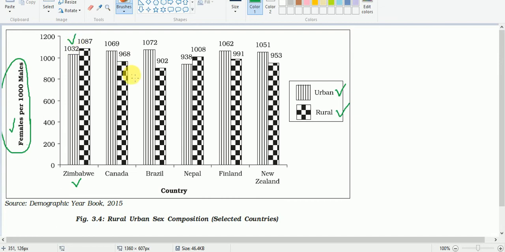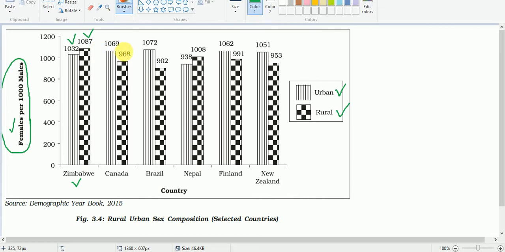females per 1000 males. That is, the sex ratio is favorable. Here in this country we have more females than males. We have 1032 females per 1000 males in the urban areas. Similarly, in the rural areas also, the sex ratio is 1087 females per 1000 males. So again, in the rural areas also, there is a favorable sex ratio.